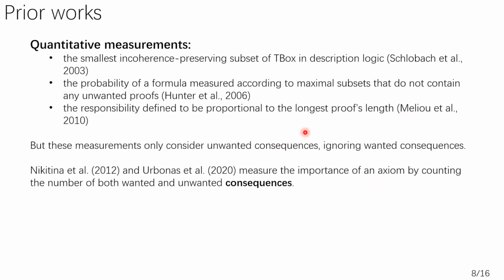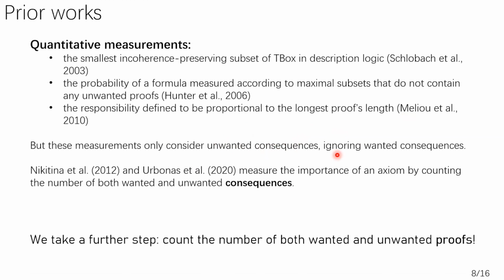And Nikitina in 2012 and Urbanus in 2020 proposed some methods that measure the importance of an axiom by counting the number of both the wanted and unwanted consequences. That means the true consequences and the false consequences. We will take a further step, that is to count the number of both wanted and unwanted proofs.